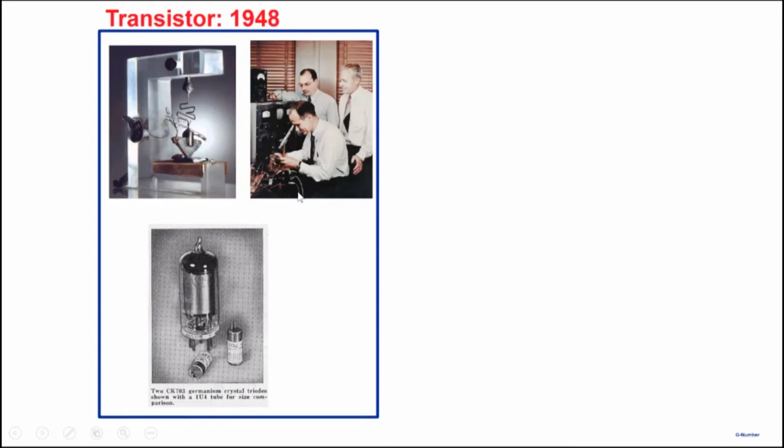And whenever a new device comes in, what happens is that when transistors were invented, this is an early advertisement of a transistor where the transistor is being compared with the vacuum tube. So this photograph is showing that the vacuum tube is so large and the transistor is so small.